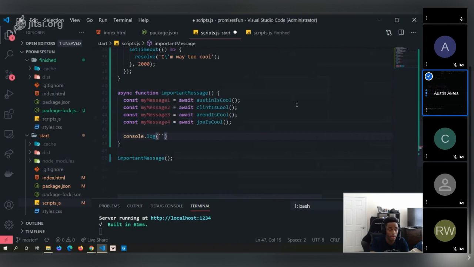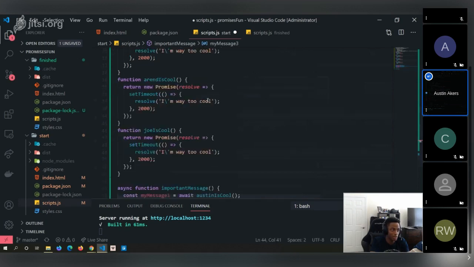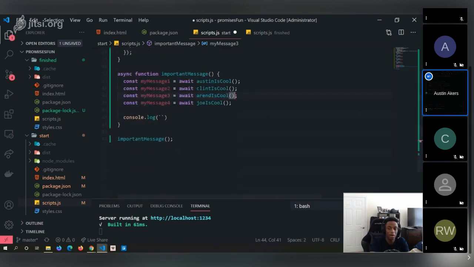Now there are other ways for us to make this even cleaner, right? With this whole awaiting, as I said, this is still redundant code. Granted, yes, this is redundant as well, but there are ways for us to make it even cleaner. Instead of having to wait for this, go to the next one, wait for this, go to the next one, and so on.